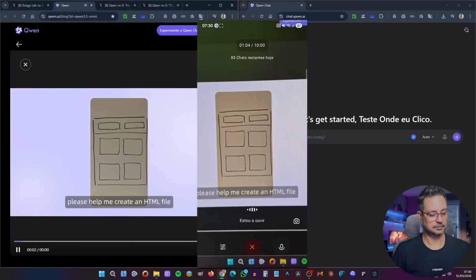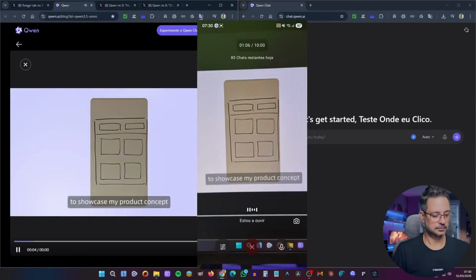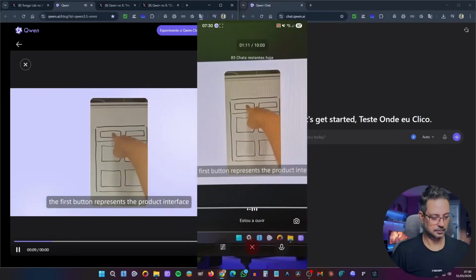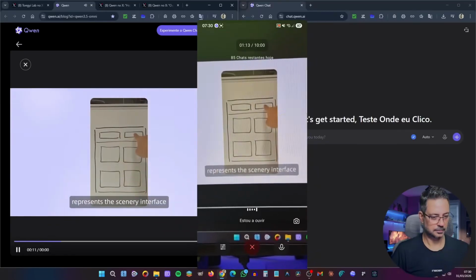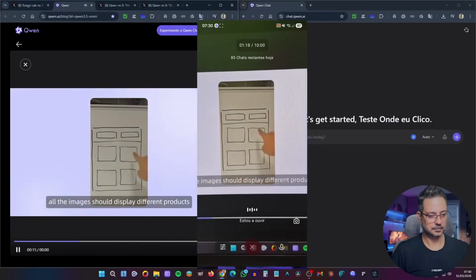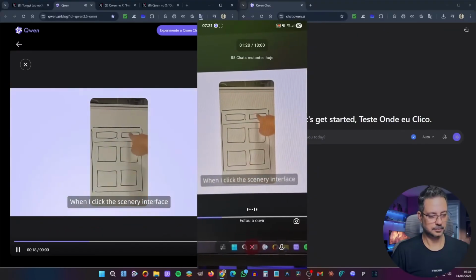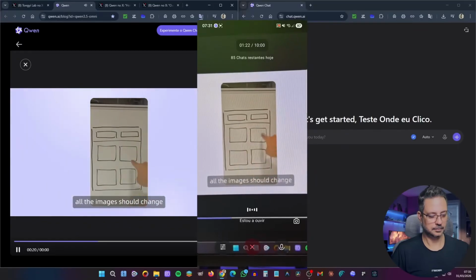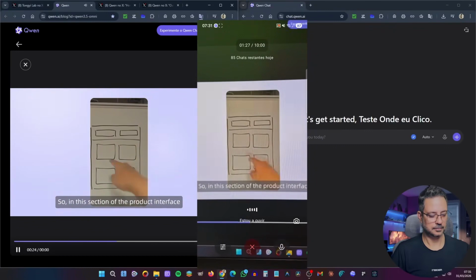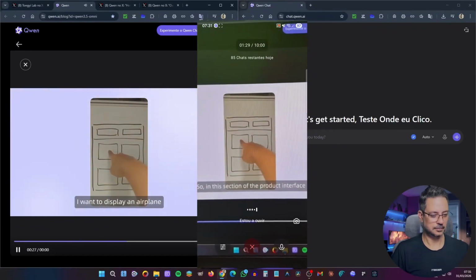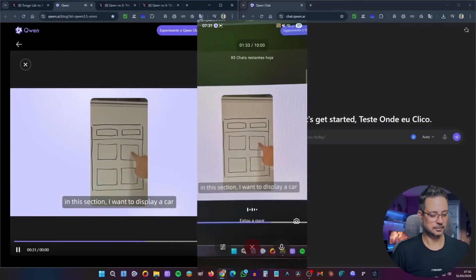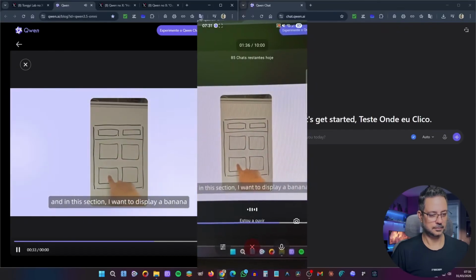Please help me create an HTML file to showcase my product concept. First, there are two buttons here. The first button represents the product interface, and the second button represents the scenery interface. When I click the product interface, all the images should display different products. When I click the scenery interface, all the images should change to different scenic views. Large, high-resolution landscape photos. So, in this section of the product interface, I want to display an airplane. In this section, I want to display a car. And in this section, I want to display a banana.